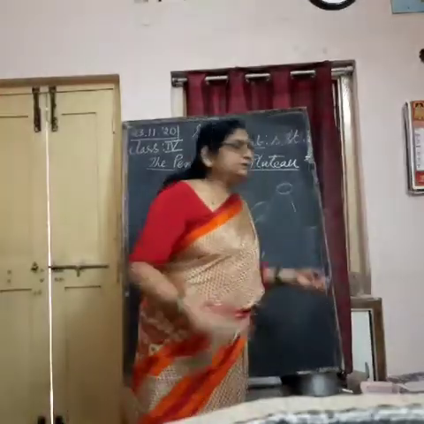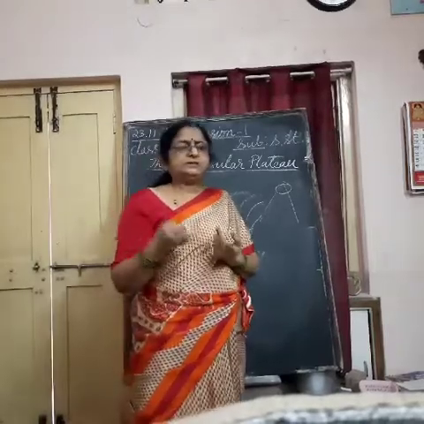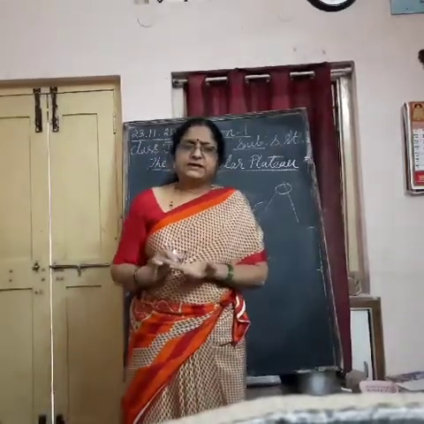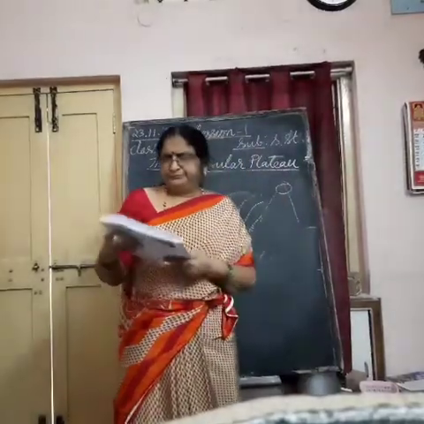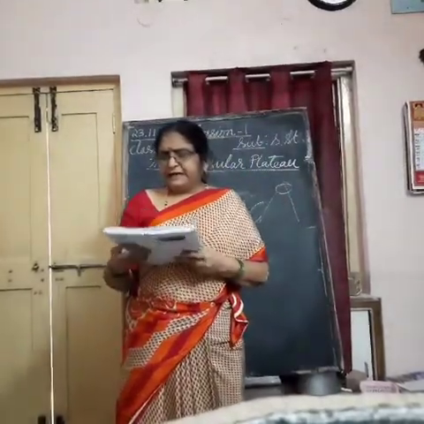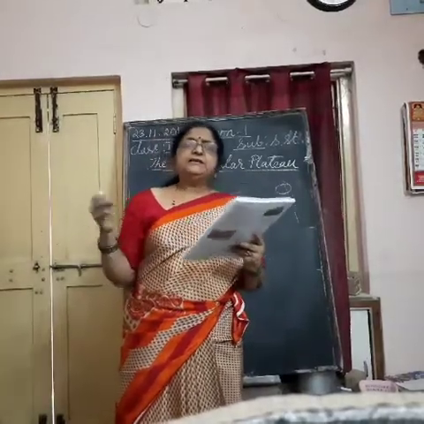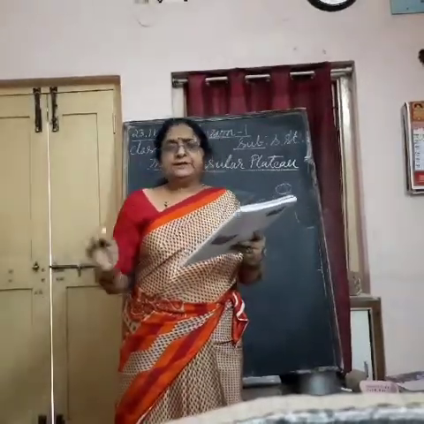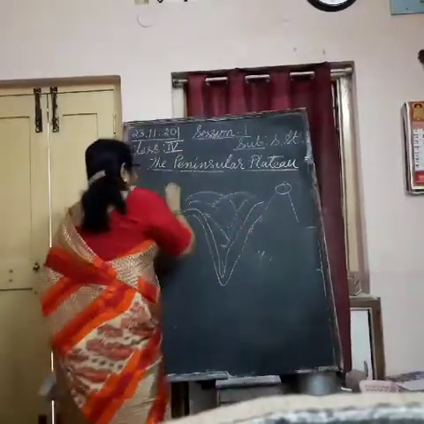Deccan Plateau covers Karnataka, Maharashtra, some parts of Madhya Pradesh, Andhra Pradesh, Telangana, etc. And some parts of Kerala. Anaimudi, the highest mountain peak in the Deccan Plateau, is in Kerala.